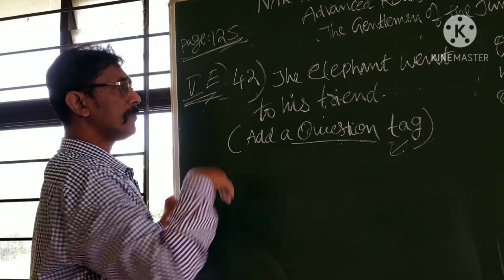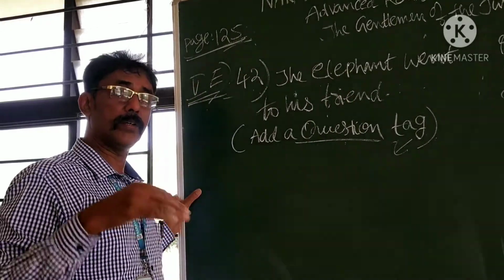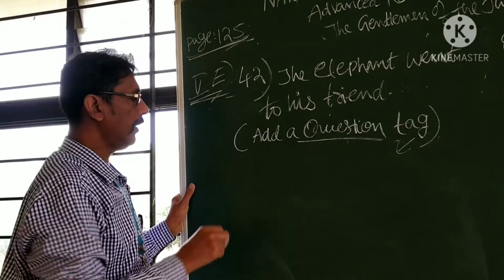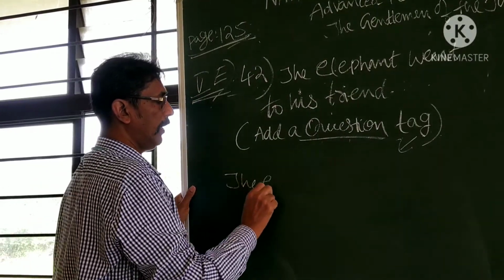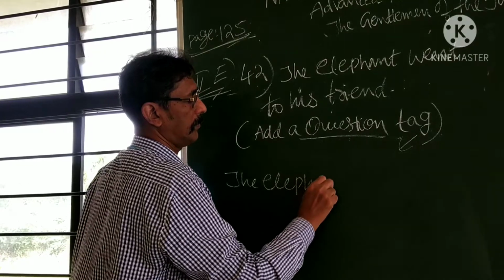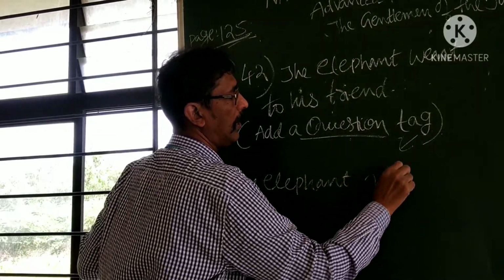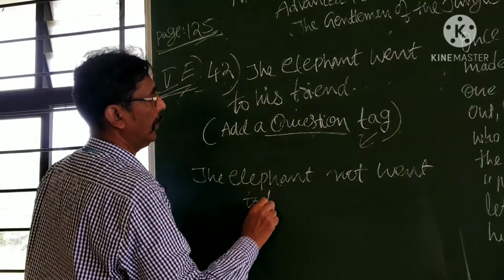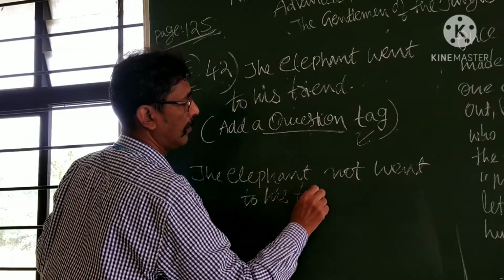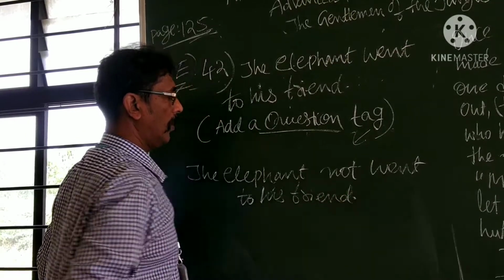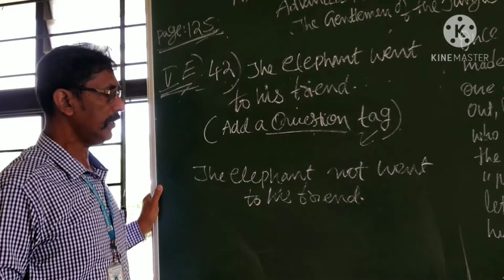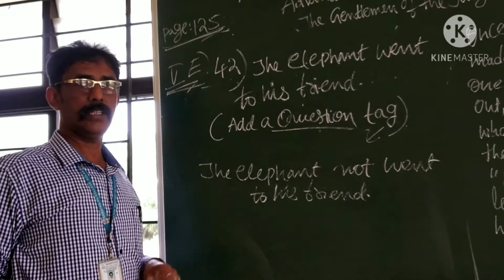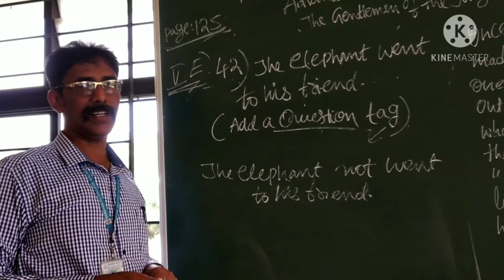First, you change this one into a negative sentence. The elephant went to his friend. What is the negative? The elephant not went to his friend. The elephant not went to his friend. Yes. Okay now, change it into a question.